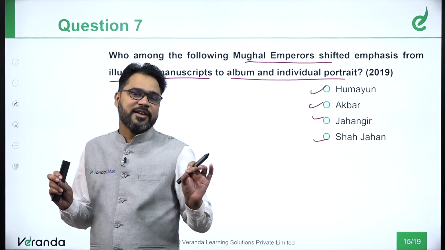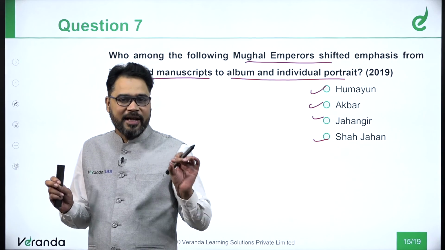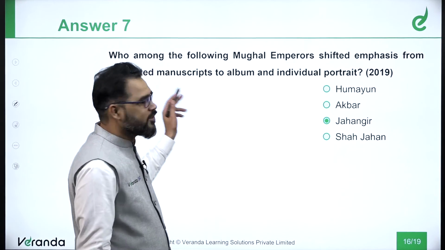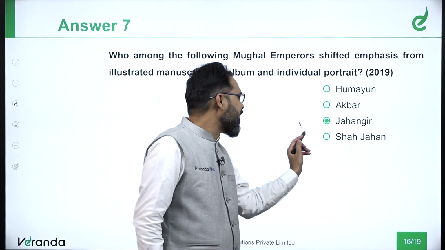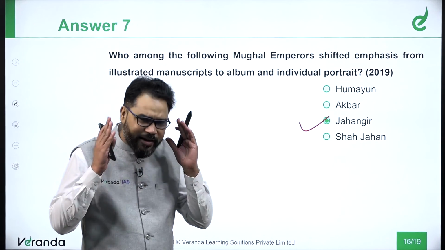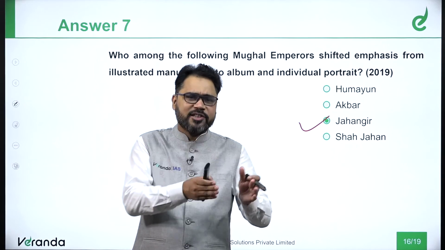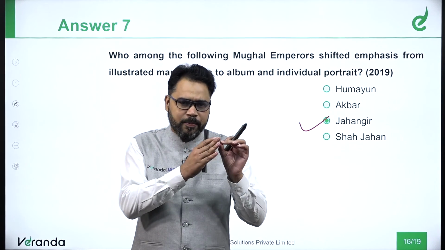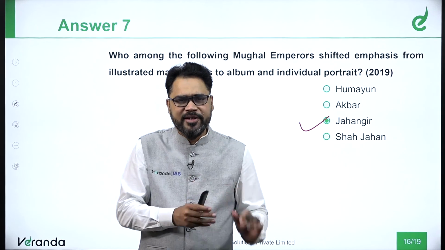Every cultural advancement happened during the reign of Jahangir. So the right answer here would be Jahangir. Okay. You don't even have to think about that. There are several questions which have answers where it has to be only this one. There is no other way through which some other option can be your answer, right?